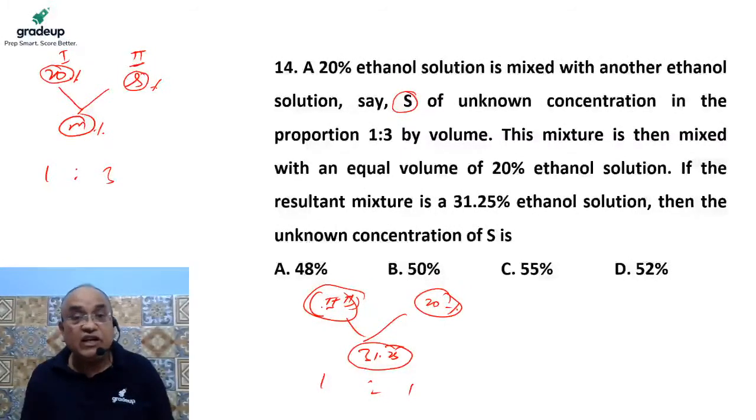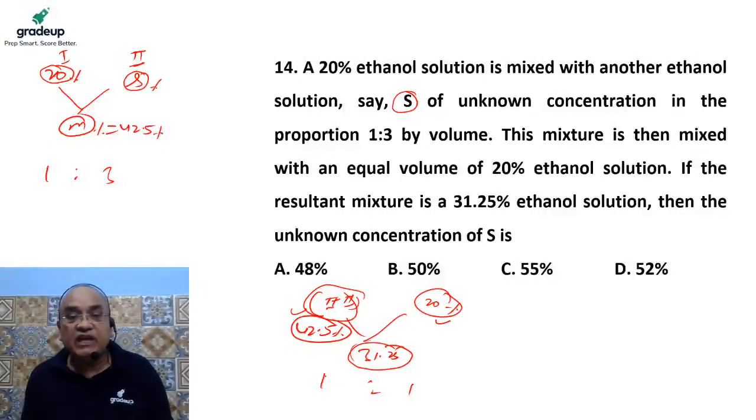So it should be away from this value by a similar quantity. It means the concentration of this must be 11.25 more than this, because this is the least concentration, this is the most concentrated, and the average concentration must be in between these two. 31.25 is 11.25 more than this, so it should be 11.25 less than this. So add 11.25 to it, and the concentration of this will become 42.5%. It means the concentration of the mixture of first and second is 42.5%.